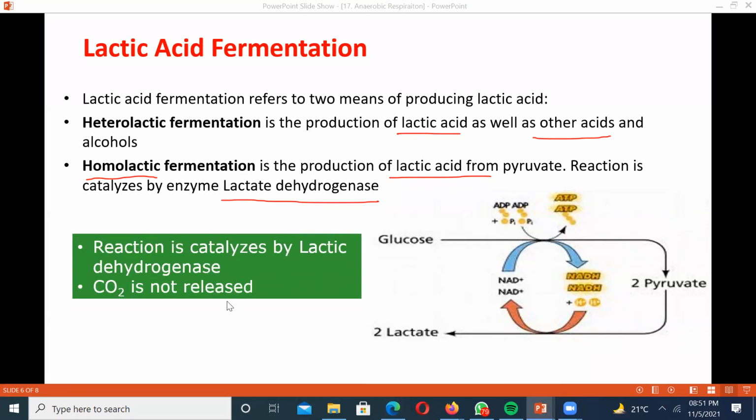The important thing you need to keep in mind is that there is no release of CO2. In the previous case, there was decarboxylation because you know that ethyl alcohol is a 2-carbon compound, right? But lactic acid is a 3-carbon compound. That's why there is no decarboxylation. Pyruvate is directly converted into lactate. Okay, take a note of it.